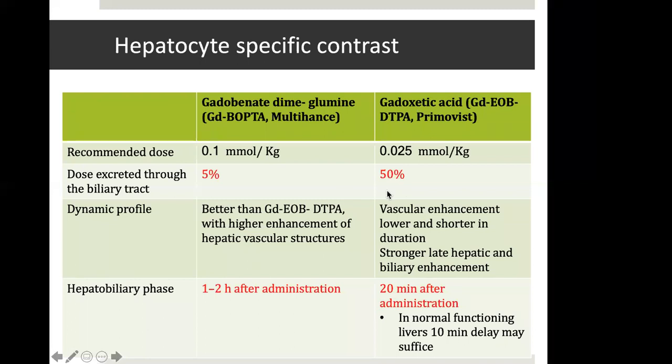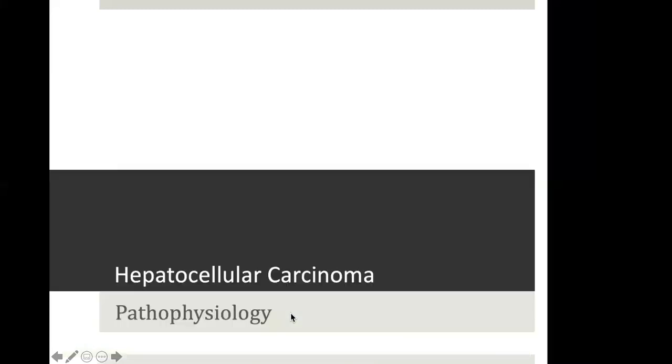However, there is a trade-off. The vascular enhancement is lower and shorter with Primovist. Also, it is very expensive. Another advantage with Primovist is that the hepatobiliary phase is quite early. It is only 20 minutes after administration. So the entire scan can be completed in one go, while using MultiHance, we have to shift out the patient and take another patient in between because it takes 1 to 2 hours after administration of contrast.